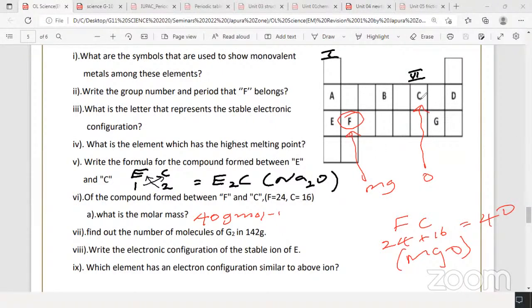F equals magnesium. C is oxygen. Then you get more familiar and more confident when you are writing the answer. But don't write the real symbol for your answer, it's easy to get the answer. Find out the number of molecules in G2.